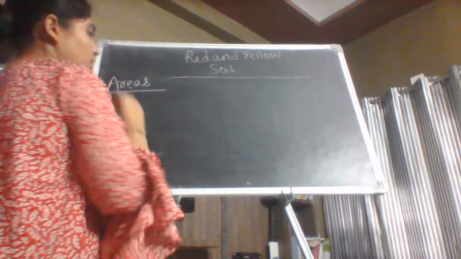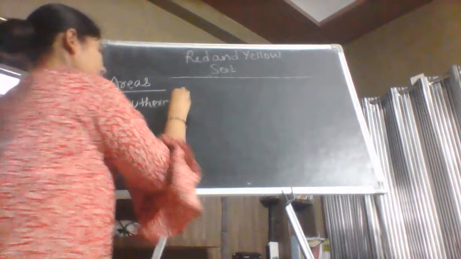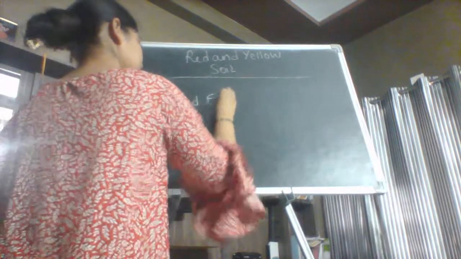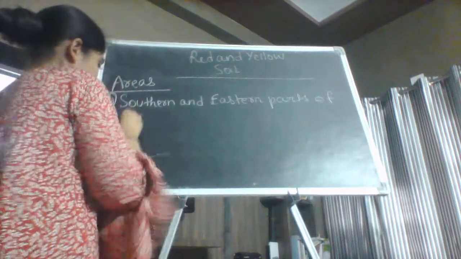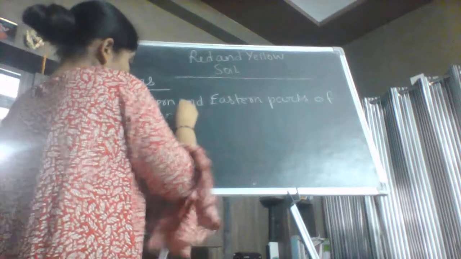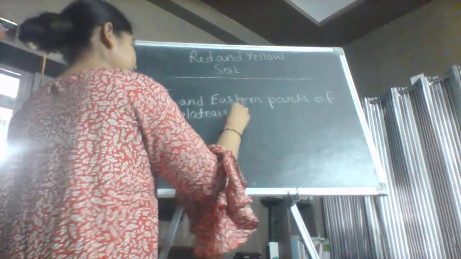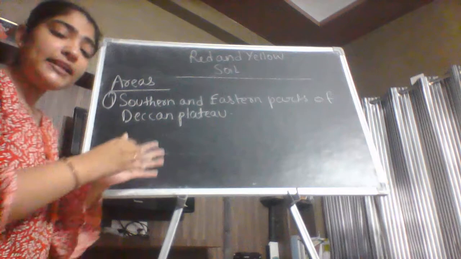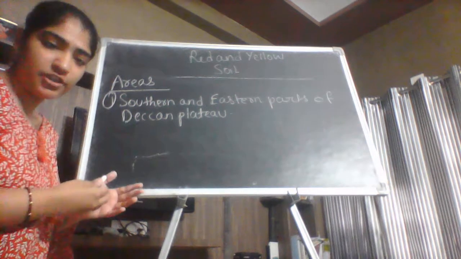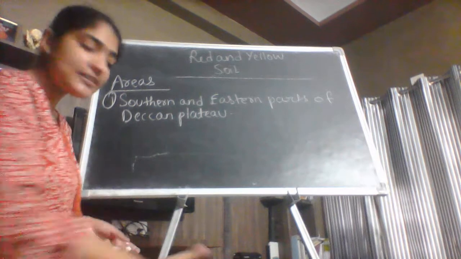The first area of the red and yellow soil is the southern and eastern parts of Deccan Plateau. Now what is Deccan Plateau? I have discussed in the previous video also. The Deccan Plateau is the plateau. What is plateau? It is the table-like land with the volcanic features. It has which type of rock? It has the igneous type of rock.